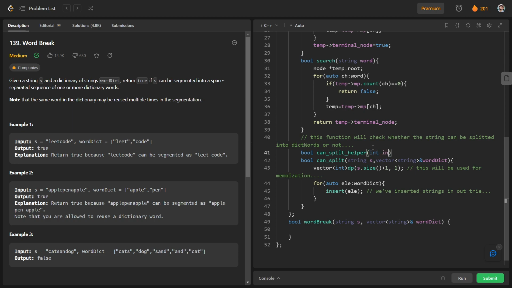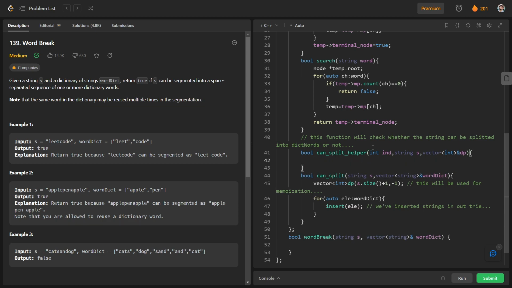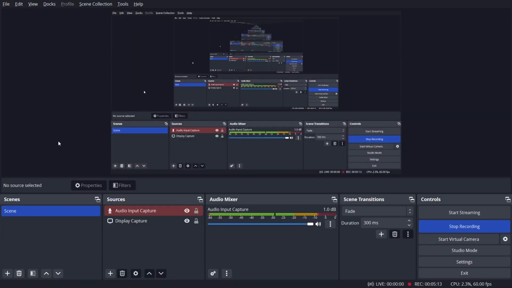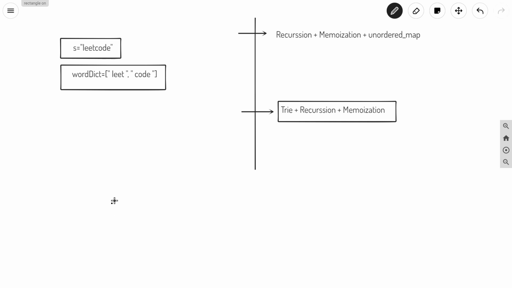Okay, this is nothing but our current index and our string s, and we can have our dp vector of int. So what we will do, we will split the string into two parts. Basically, let's say one part is "lead" and the other part is "code".